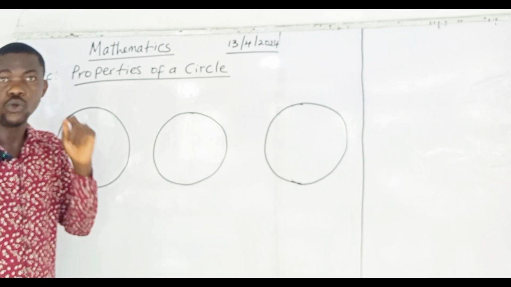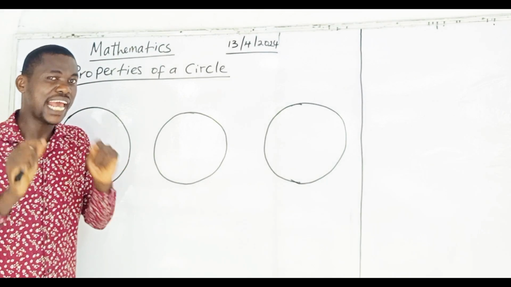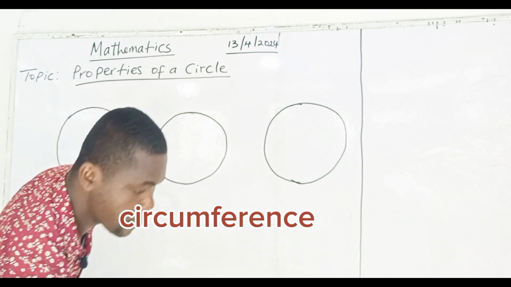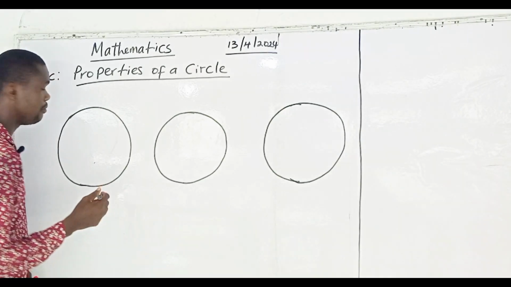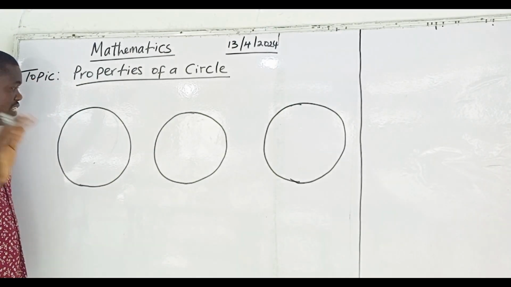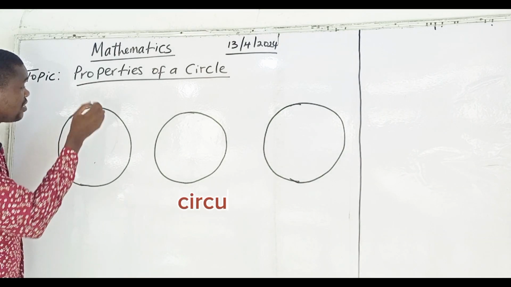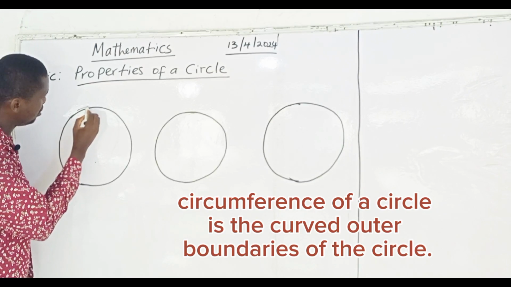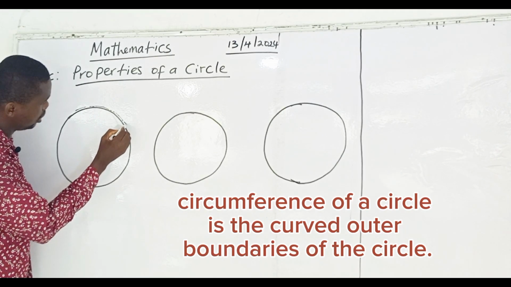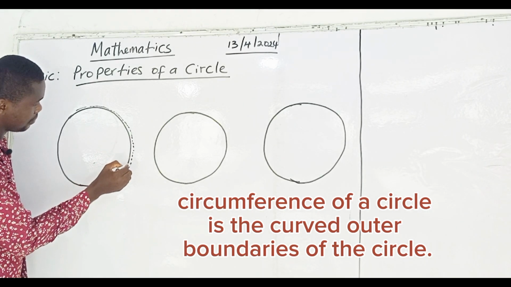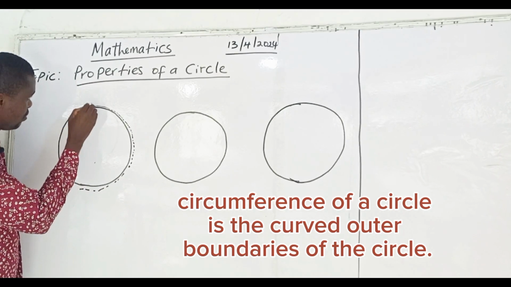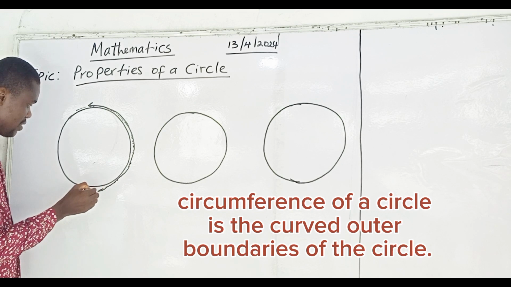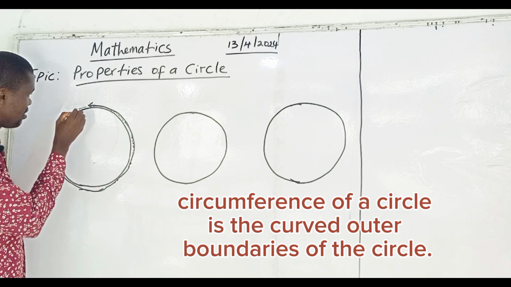So the first thing we go talk about na wetin they call circumference of a circle. Some of us don hear that word, but una no know wetin e mean, so today I wan show una. When oyibo people dey talk about the circumference of circle, see wetin dem mean. Circumference of a circle na the curved outer boundaries of the circle. You see these curved outer boundaries, the edge of the circle, na the circumference. So this circumference of this circle start from here now.